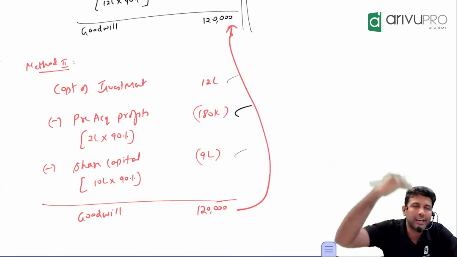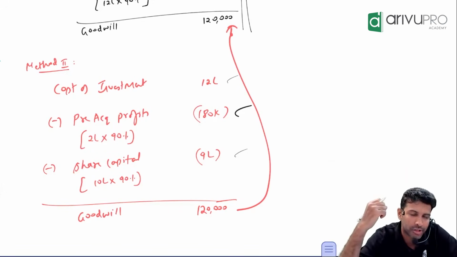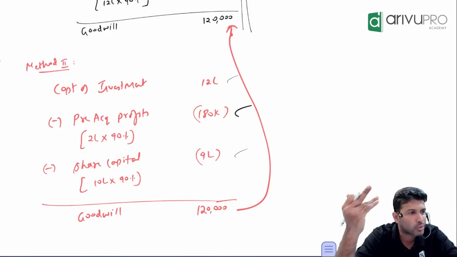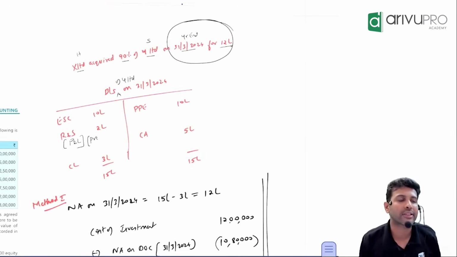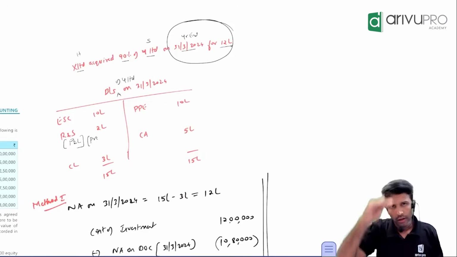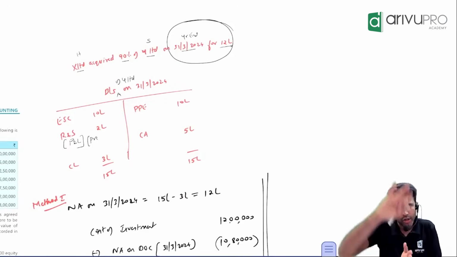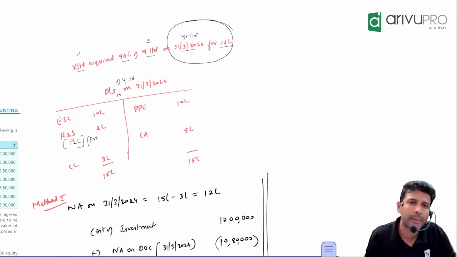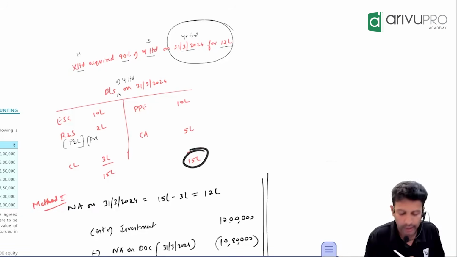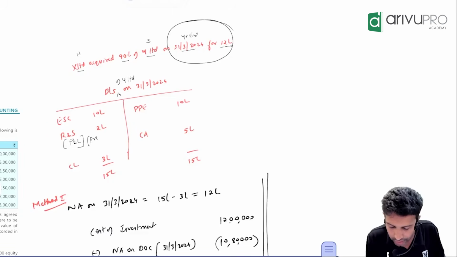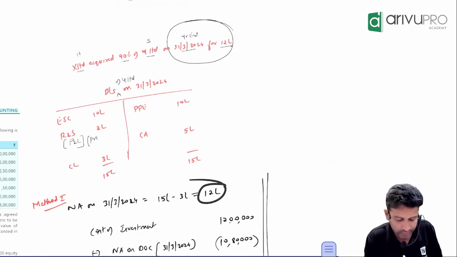You remind me, how did we calculate goodwill in amalgamation? Compare net assets with PC. Okay. Now, how do you get net assets? If they don't give any information, all the assets have been taken over at book value. What is the total assets? 15. What is the total liability? 3 lakh. Calculate the net assets for me. 15 lakh minus 3 lakh. How much is it? 12 lakh. That's what I've written here.